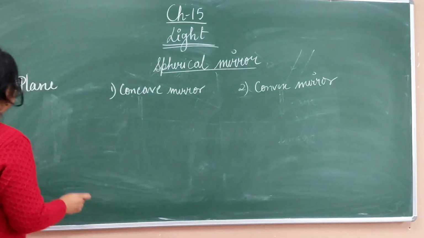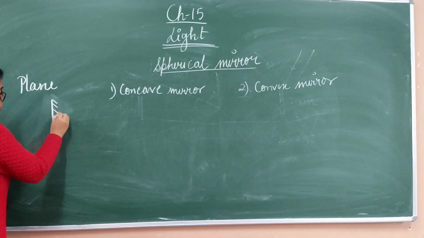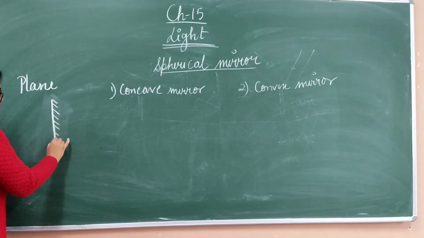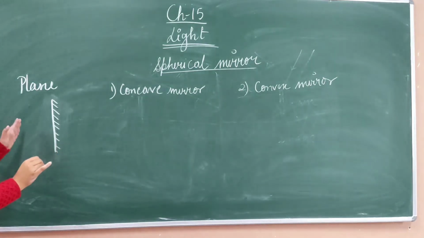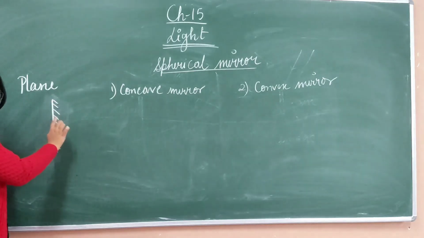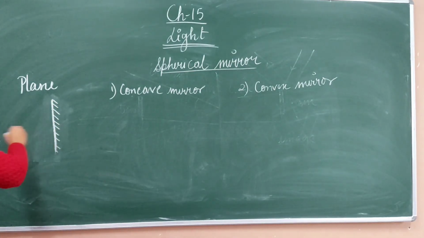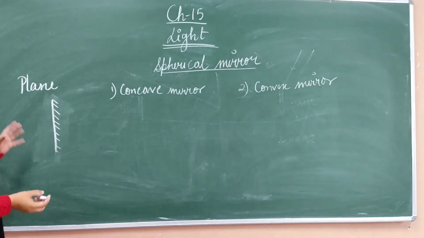So students, whenever we draw a plane mirror, a mirror has two sides. One is the polished one and the other is the unpolished one. In this case, the unpolished one I am showing by a shade. And this is the polished surface where the ray of light will hit.